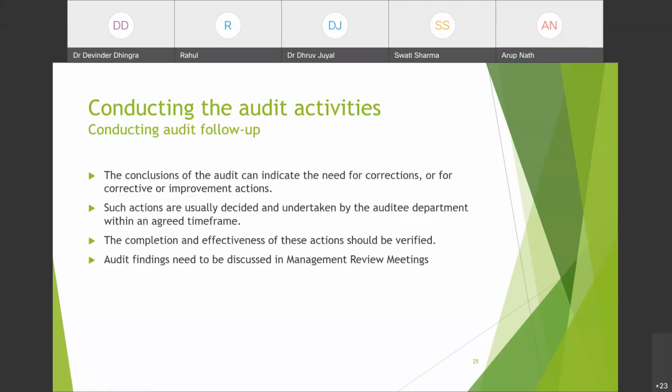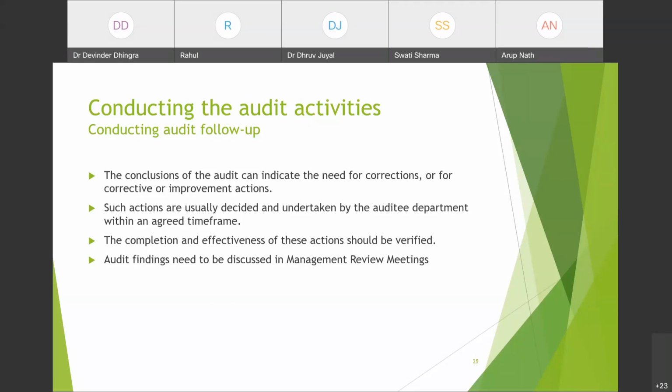So once the audit is completed, it doesn't mean that the work is completed. We have to conduct the audit follow-ups. So what are the audit follow-ups? The conclusions of the audit can indicate the need for corrections or for corrective or improvement actions. Whatever conclusions through audit findings we have made in our audit reports indicate or require some corrections or corrective or improvement actions. Such actions are usually decided and undertaken by the audited department within an agreed time frame, as we discussed, and it is discussed between the audit and auditee. So the completion and effectiveness of these actions should be verified.